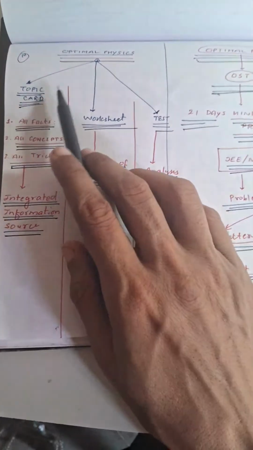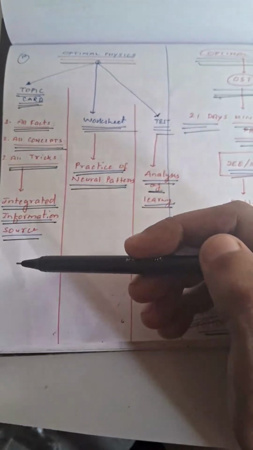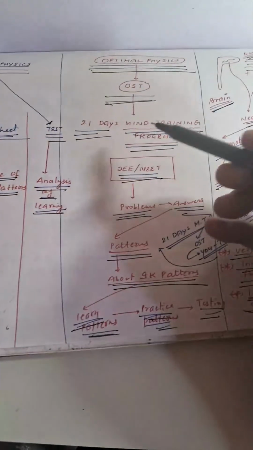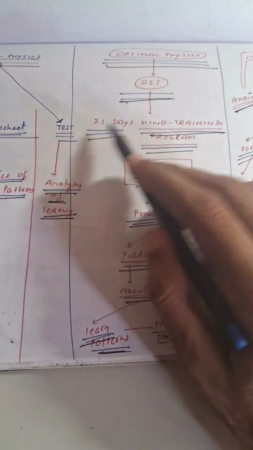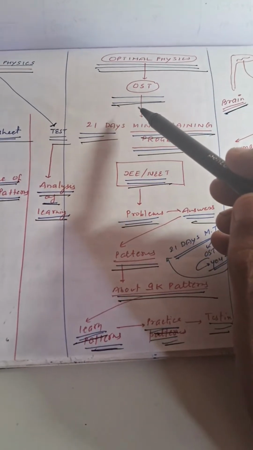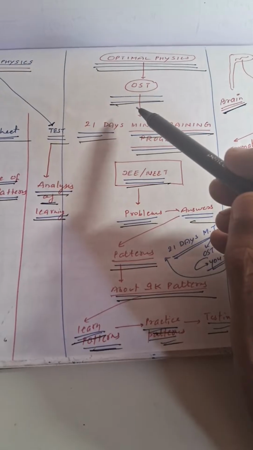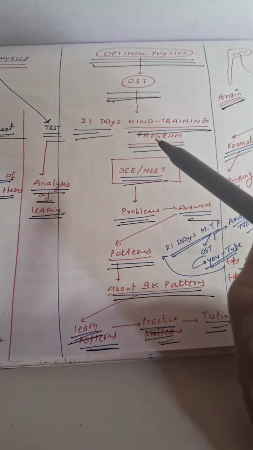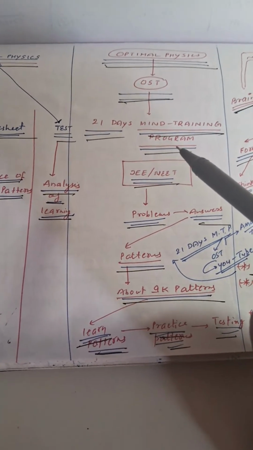Then we have another video related to the concept of optimal physics, the concept of topic card, concept of worksheet, concept of test and its analysis. Then we have the concept of optimal physics through the OST program, which is a 21 days mind training program. And this program is designed to develop the mind brain system of the students, and is especially meant for those students who find it extremely difficult to focus during problem solving.